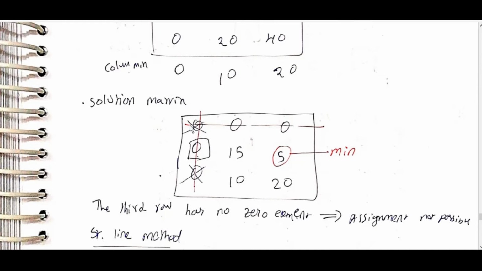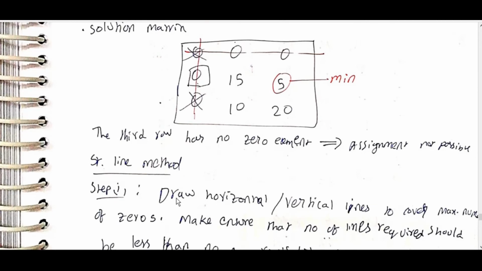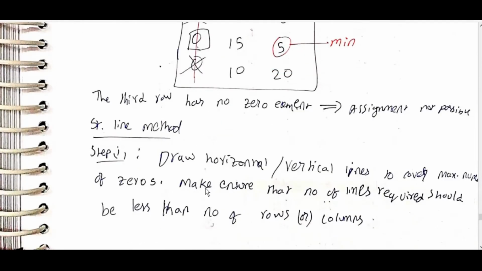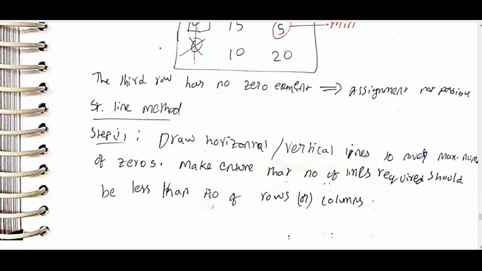Then we have to draw a line joining these zeros. If the third row has no zero element, assignment is not possible. So in the straight line method, draw horizontal or vertical lines to cover the maximum number of zeros. Make sure that the number of lines required is less than the number of rows or columns.